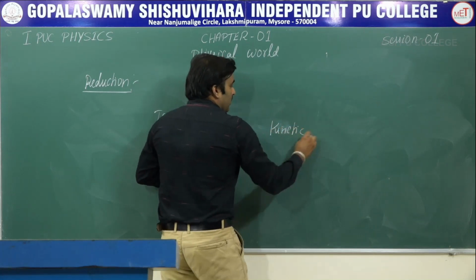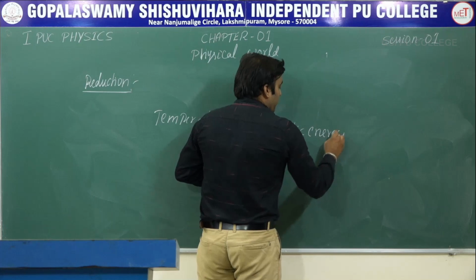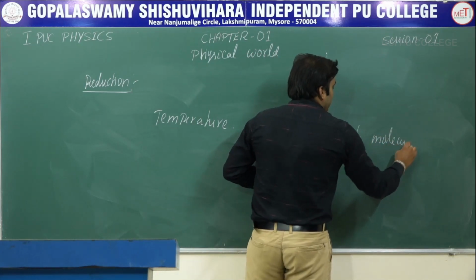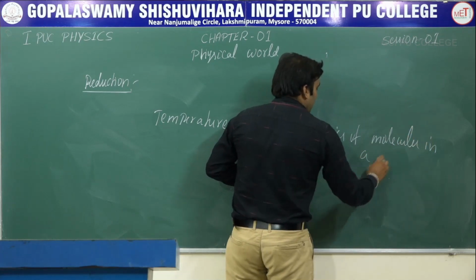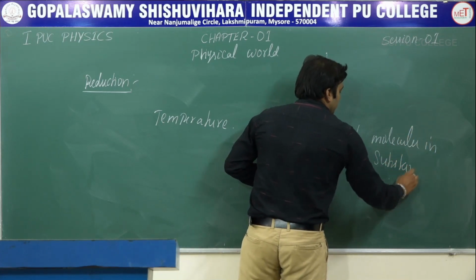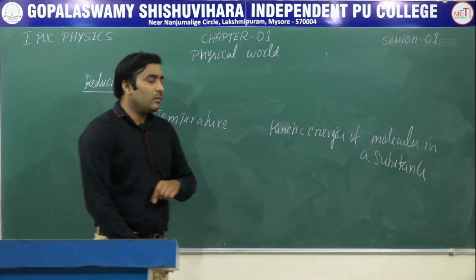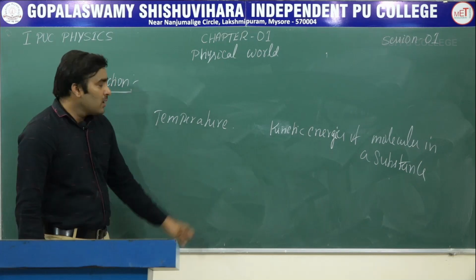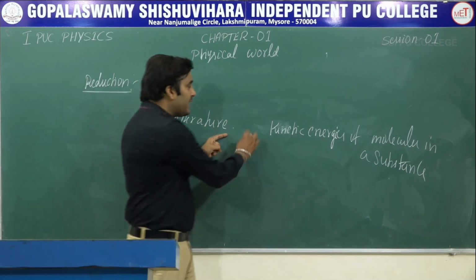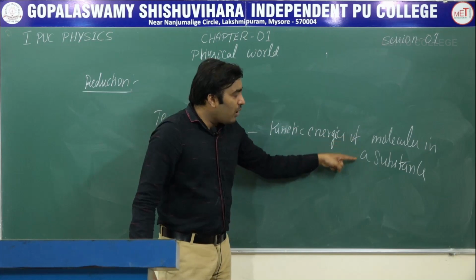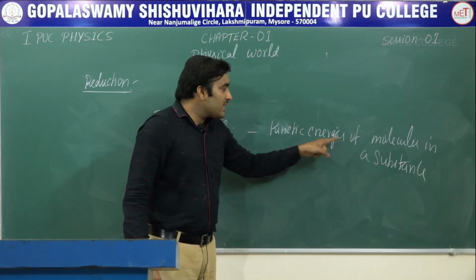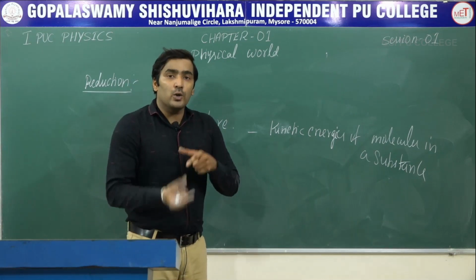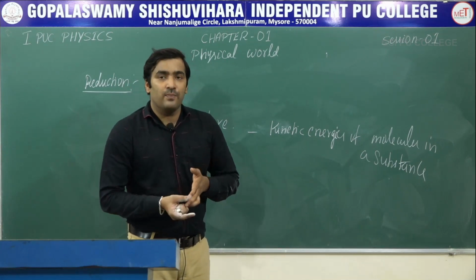of molecules in a substance. Temperature is a macroscopic behavior of a substance, but it is related to the kinetic energies of molecules in the substance. The molecules are microscopic in nature, which we cannot see.